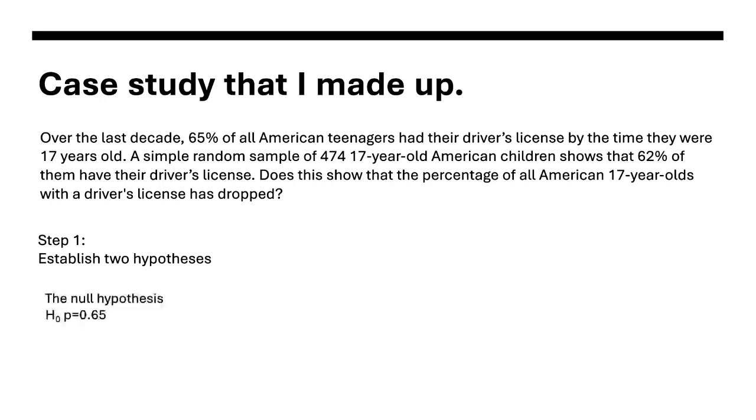Okay, so the null hypothesis is p equals 0.65, because that is our parameter. That's what we said it's been for the last decade. Our alternative hypothesis is that that parameter is actually less than 65% because we took that sample and got 62%. And the question is asking, does that show the percentage of all American 17-year-olds with a driver's license has dropped?